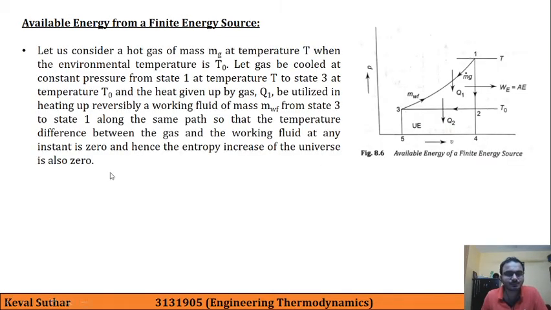Let us consider a hot gas of mass mg at temperature T. So currently we are focusing over this point where we are having a hot gas with mass mg having temperature T at state 1 when the environmental temperature is T0. So here this is the limit of temperature for environment, so we cannot go lower than this. That you need to remember.